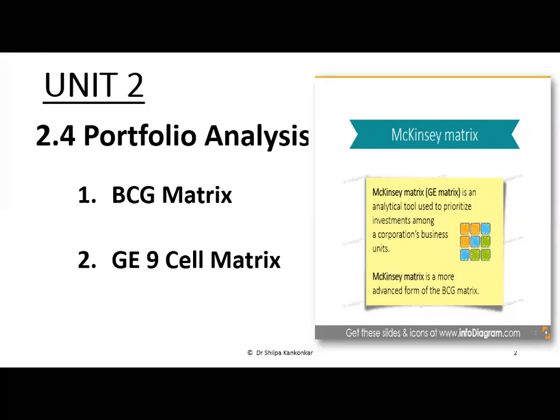These 4 points you can write for the BCG matrix also, and these 4 points you can write for the GE 9 cell matrix also. GE 9 cell matrix is also called the McKinsey matrix. And why do we call it 9 cells? Because it has 9 cells in it. If BCG worked by 2 by 2, GE worked on 3 by 3. So this is a framework, it's a tool, and what is this tool all about?